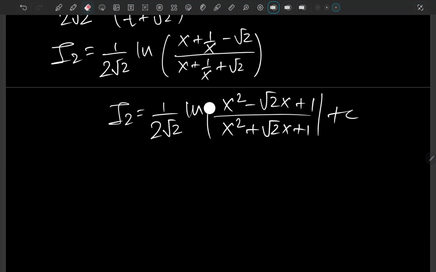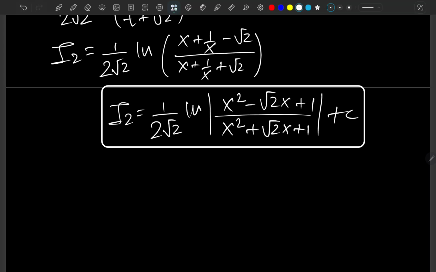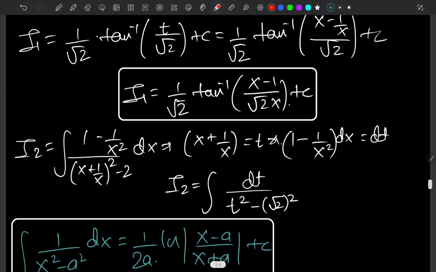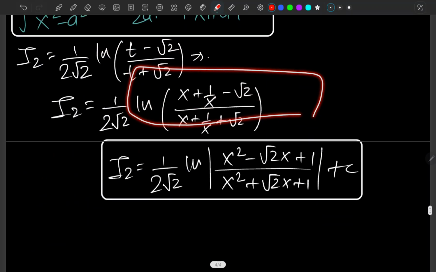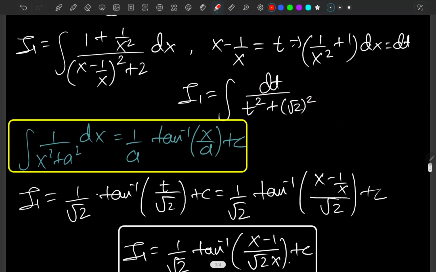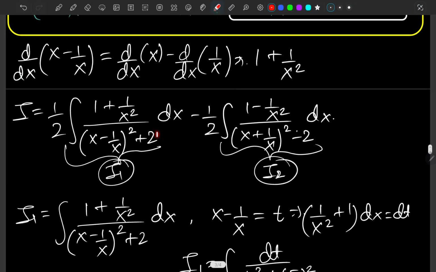So this is the final result of the I2 that we had assumed from I. Now we are good to go with our final result for our integral, because we have I1 and we have I2 as well. So we just have to plug in the place of I1 and I2.